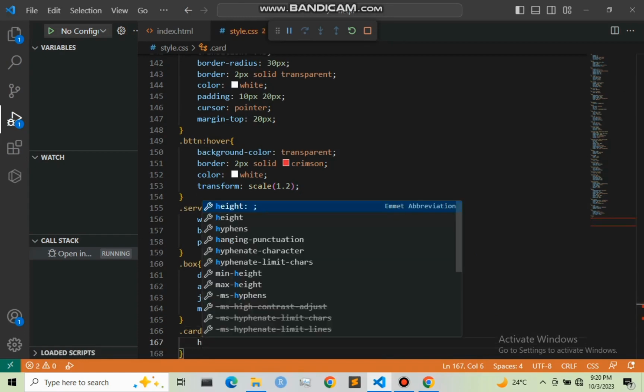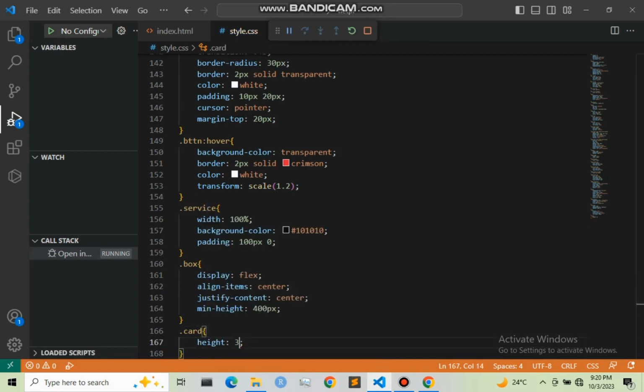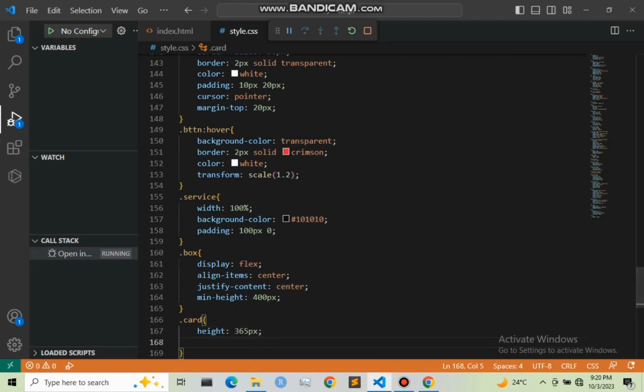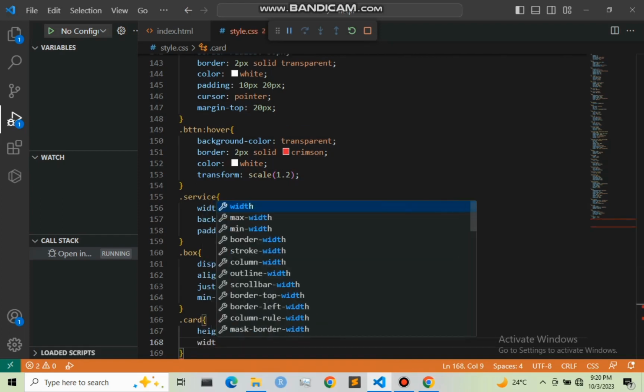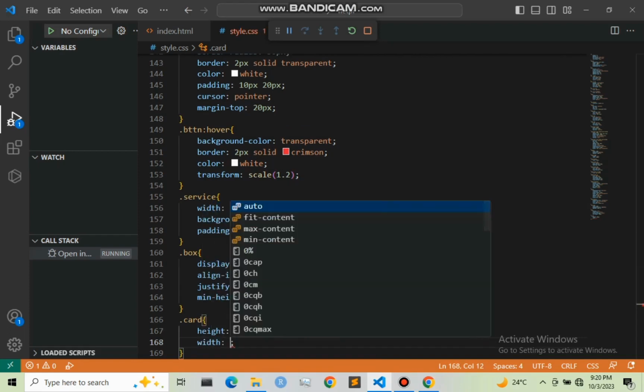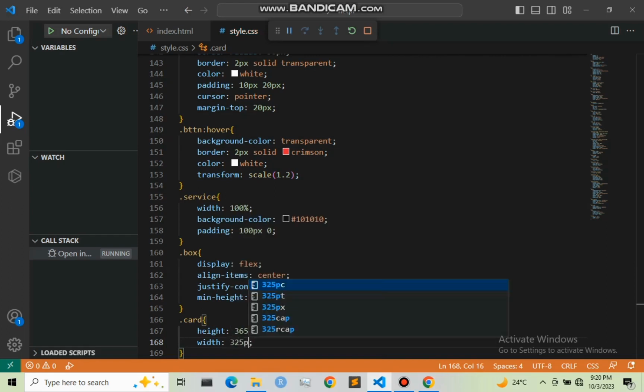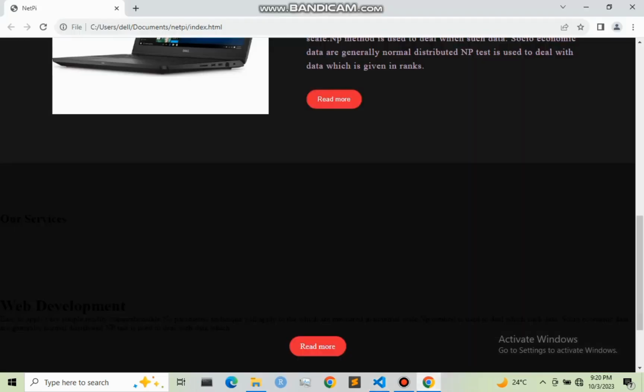I'm going to give it a height of 365 pixel, and also I'm going to give it a width of 325 pixel. So let me save this and refresh our web page so that you can see what I'm doing.